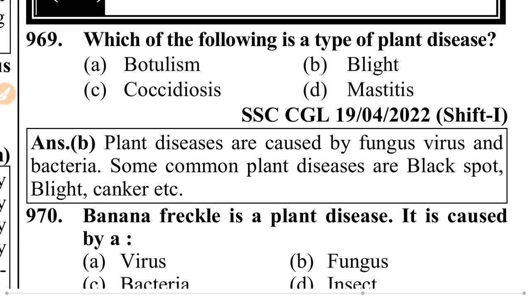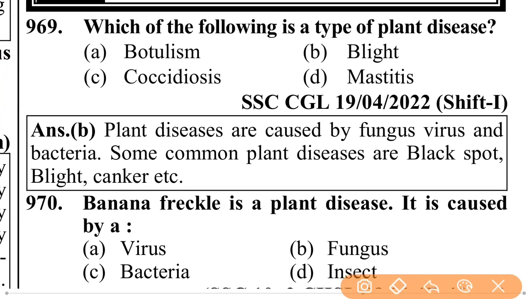Plant disease. Which of the following is a type of plant disease? Botulism, blight, mastitis, or coccidiosis? That is blight. Blight is a type of plant disease. Plant diseases are caused by fungus, virus, and bacteria. Some common plant diseases are black spot, blight, canker, etc.